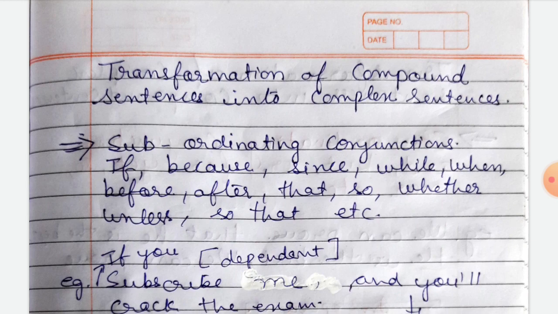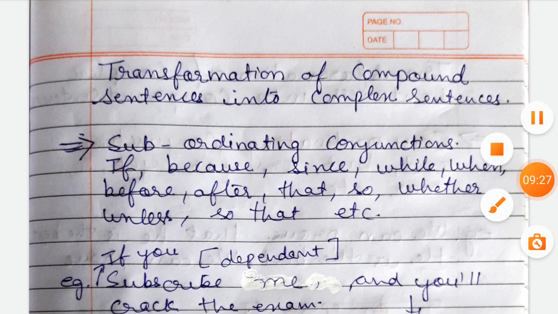And in the complex sentence, one principal clause or main clause and one or more subordinate clauses. Subordinate clauses are those which depend upon the other sentence for the meaning. Okay, so let us start how we will change compound sentence into complex sentence.